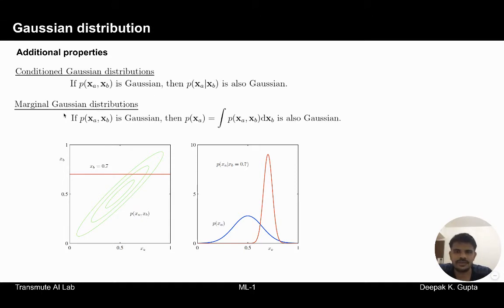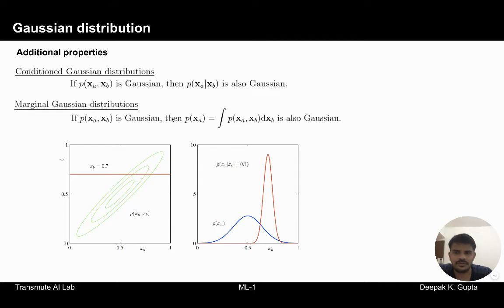The other one is marginal Gaussian distributions. If we have a joint distribution defined by p(xa, xb), then p(xa), when the joint distribution is marginalized with respect to the random variable xb, is also Gaussian.